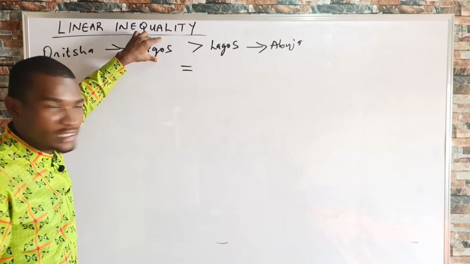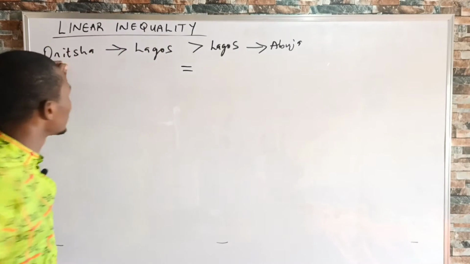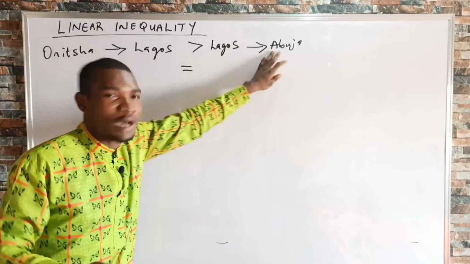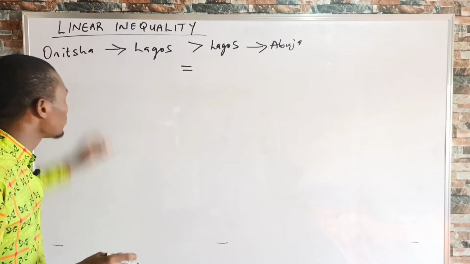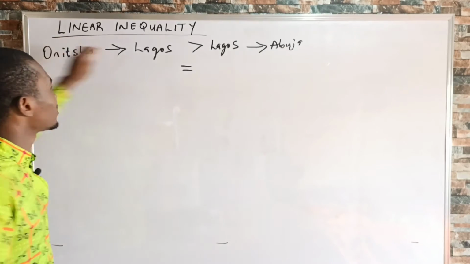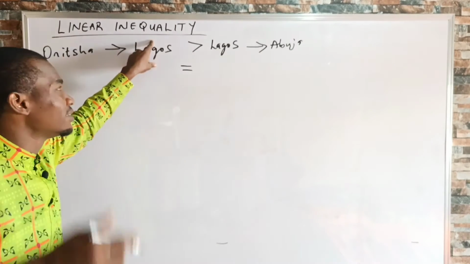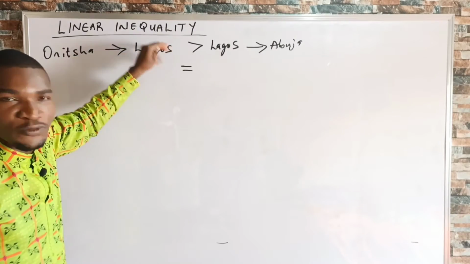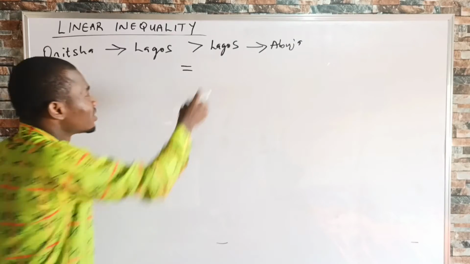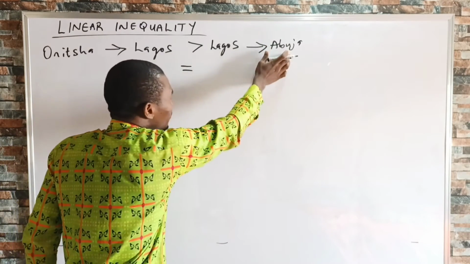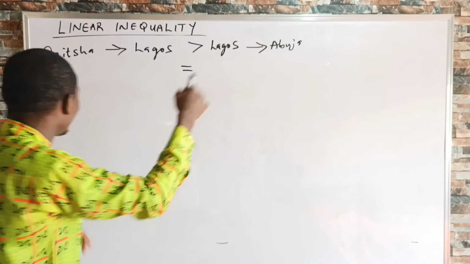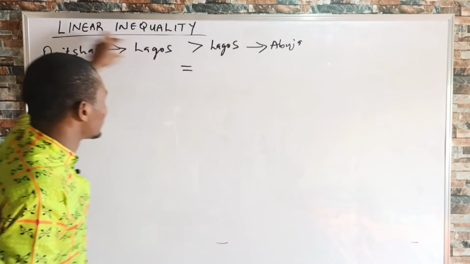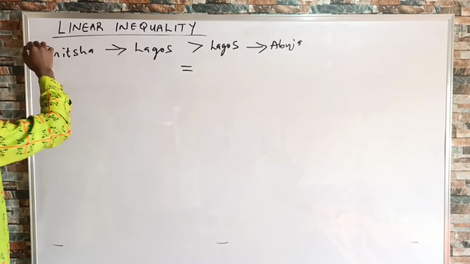The distance between Onitsha to Lagos State is not the same as the distance between Lagos to Abuja, so they vary in distance. That means the distance from Onitsha to Lagos is more than the distance from Lagos to Abuja. Remember, we can still reverse this statement by saying that the distance from Lagos to Abuja is less than the distance from Onitsha to Lagos State, if we are trying to reverse the given statement.